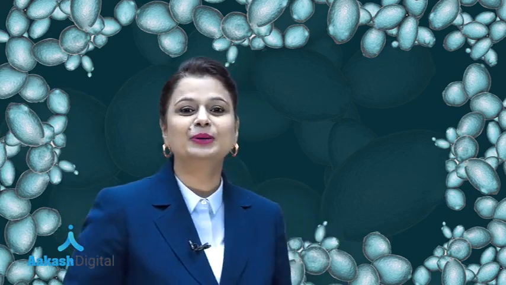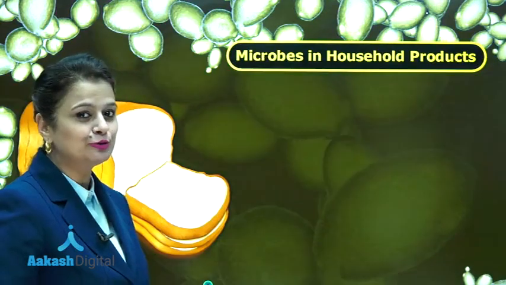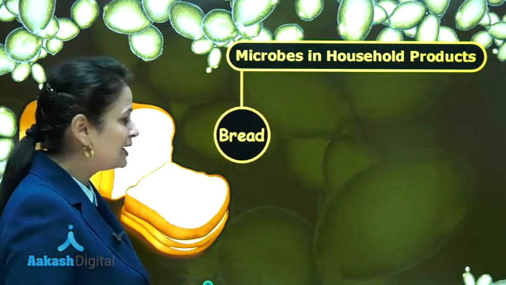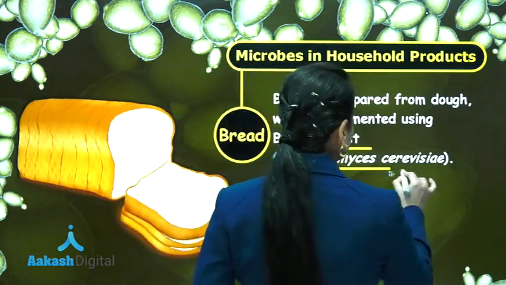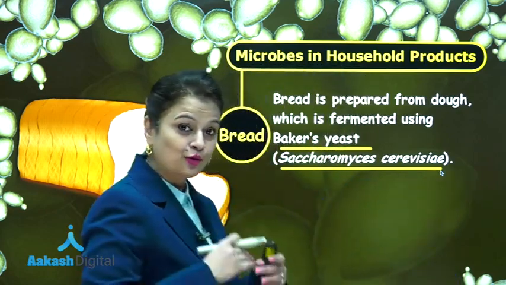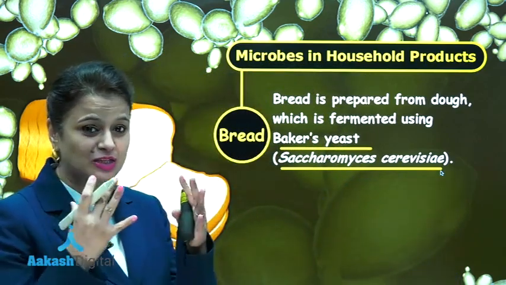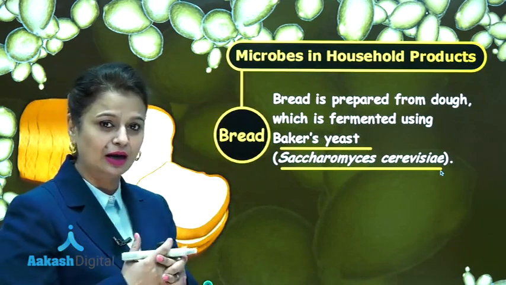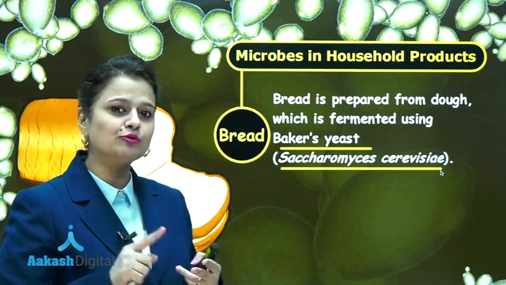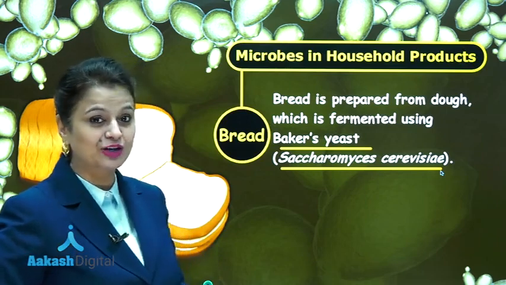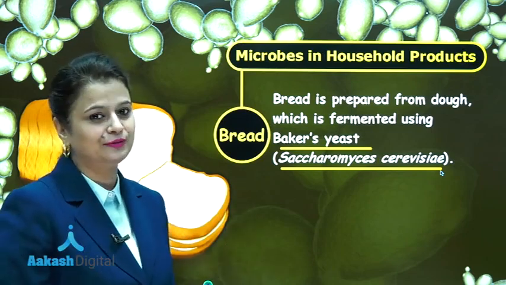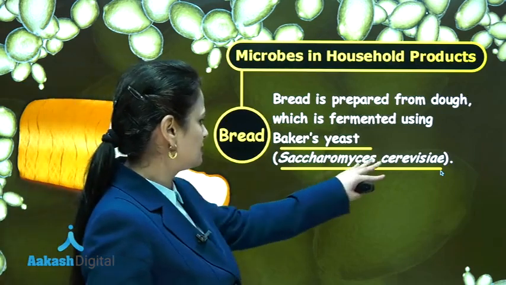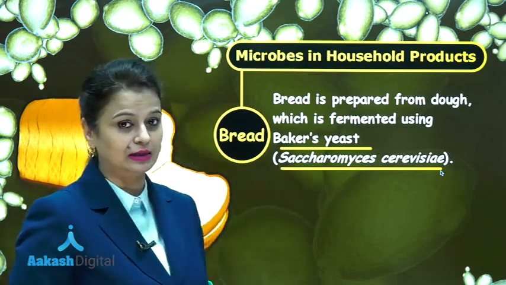So now we are going to study the role of microorganisms in the formation of bread. Bread is formed due to the fermentation activity of baker's yeast, and baker's yeast is a strain of Saccharomyces cerevisiae. The cheese which I have formed, that is Swiss cheese, is formed due to the activity of bacteria. Then Camembert cheese and Roquefort cheese are formed due to the activity of fungi, as well as bread is formed by a fungus, and that variety of Saccharomyces cerevisiae is known as baker's yeast.